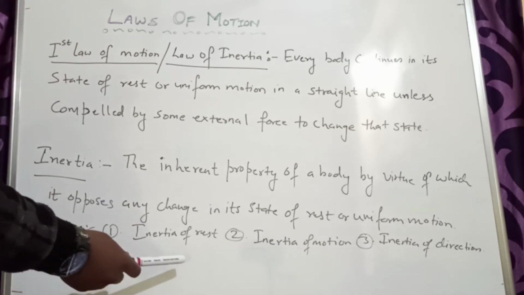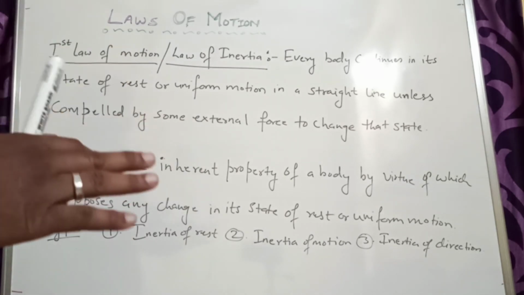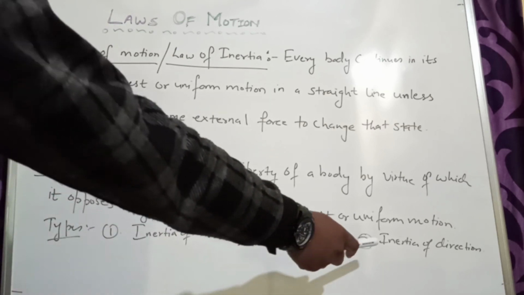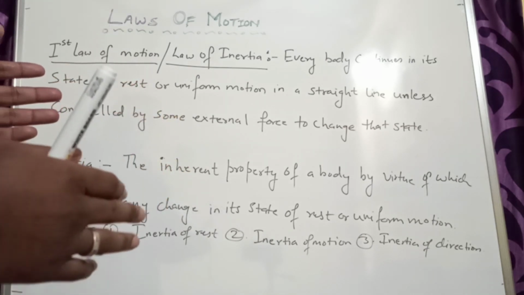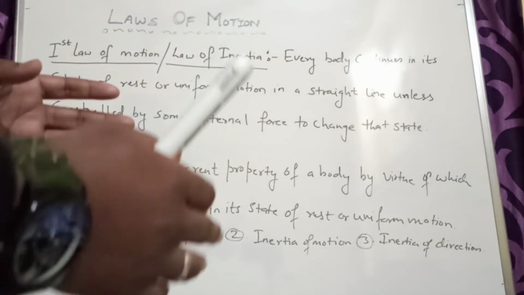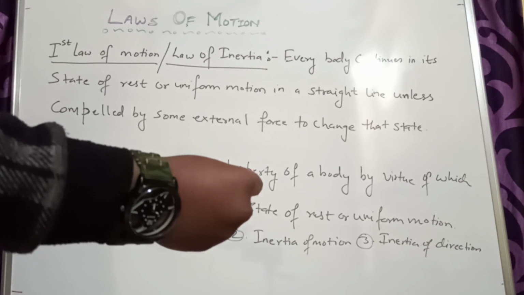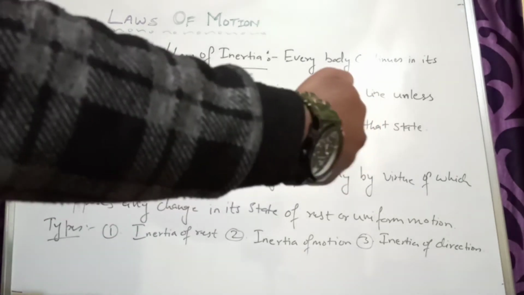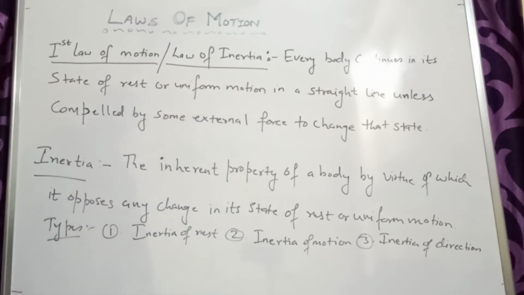Now there are three types of inertia: inertia of rest, inertia of motion, and inertia of direction. Inertia of rest means if a body is at rest, it will try to remain at rest. Inertia of motion means if a body is in motion, it will try to remain in motion. And inertia of direction means if a body is moving in a certain direction on a straight line and you try to change the direction, then you will feel a force acting opposite to that motion. If the body is going in this way and you are trying to turn it in this direction, you will feel a force acting in the opposite direction of this motion. That is due to the inertia of direction. So this is your first law of motion.